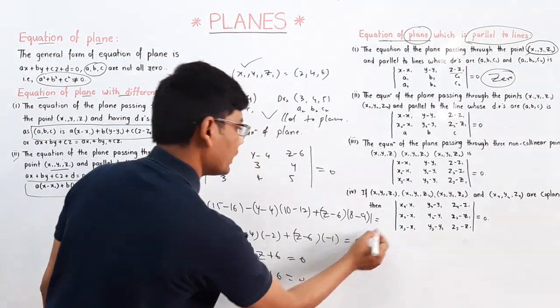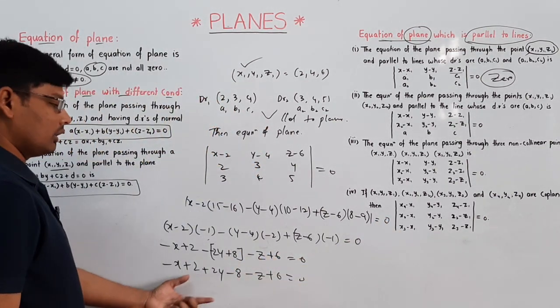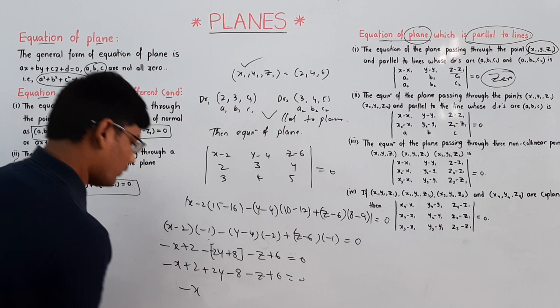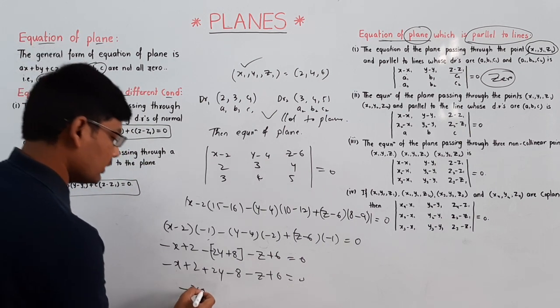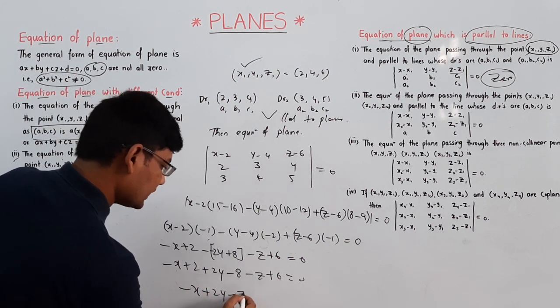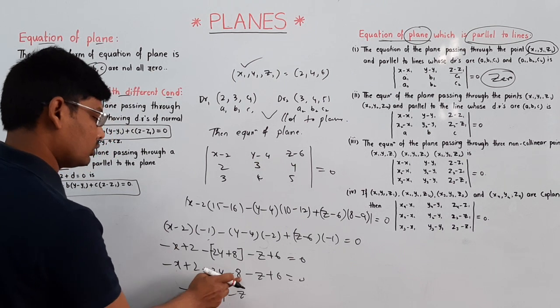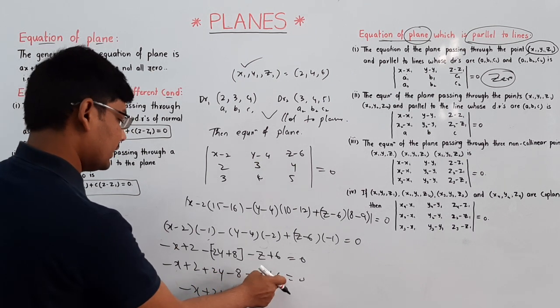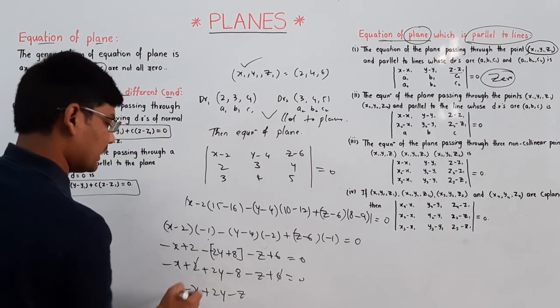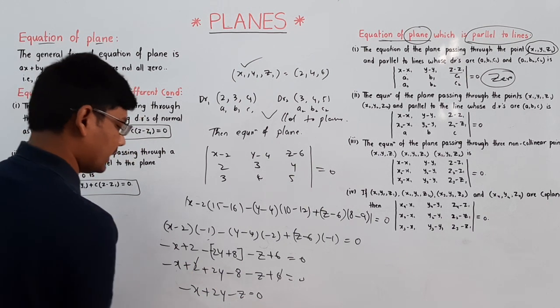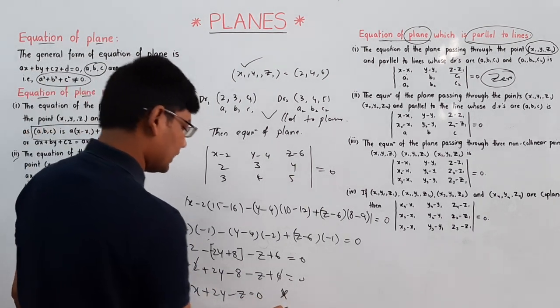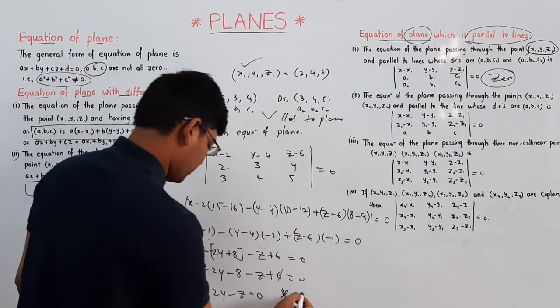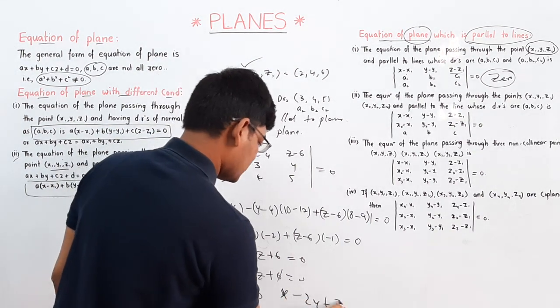Let's simplify: minus x plus 2y minus z, with 2 minus 8 plus 6 being 0, is equal to 0. So this is a plane. Here the d value will be 0: x minus 2y plus z is equal to 0.